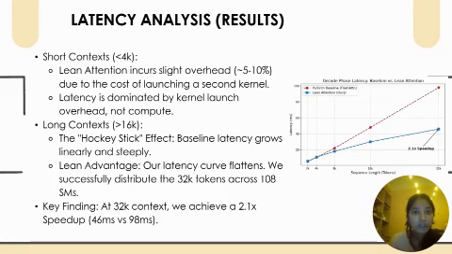Moving on to our latency results, this graph tells the story of our project. On the x-axis, you see the sequence lengths increasing from 2K to 32K. On the y-axis is latency, so lower is better. For the short context, 2K to 4K, on the left side of the graph, you will see that the performance of lean attention and the baseline is roughly comparable. In fact, we sometimes see a slight overhead, about 5 to 10% slower. This is expected behavior.